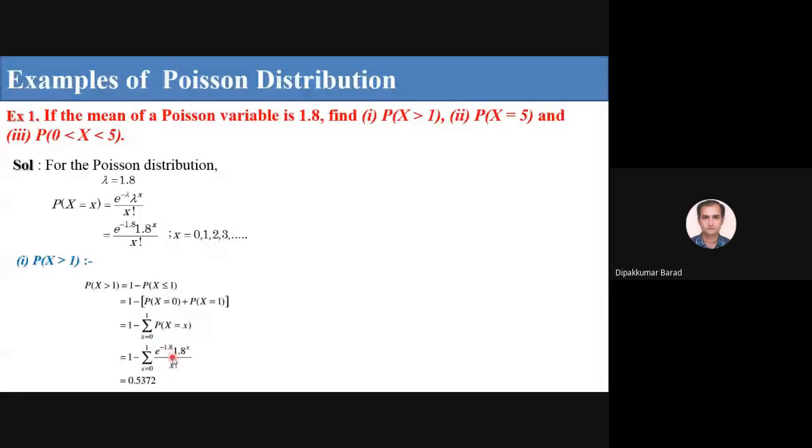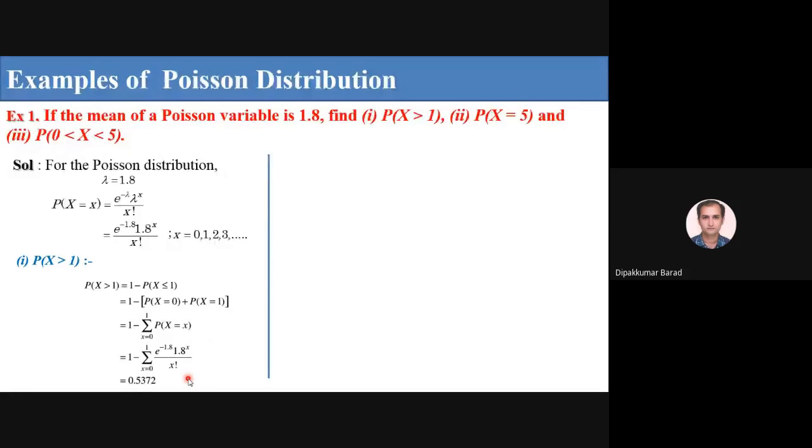See here, you have to find e raised to minus 1.8, and if I put x equal to 0, then I get 1, since 0 factorial is 1. So in the first term we have e raised to minus 1.8, plus in the second term e raised to minus 1.8 into 1.8 upon 1 factorial, which is 1. The sum of this, subtracted from 1, gives 0.5372.